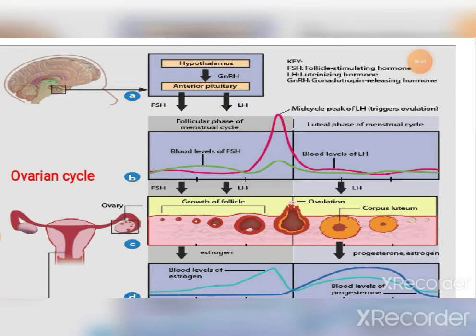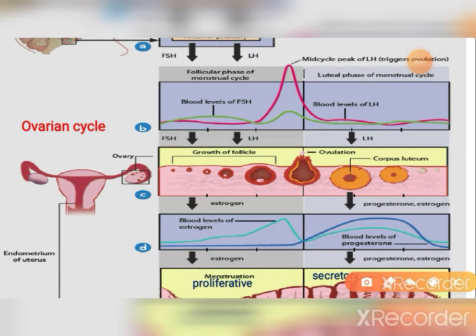So, now come to ovulation. Ovulation is the second phase of the ovarian cycle where the ovum is released from the Graafian follicle and it enters the fallopian tube and starts its journey through the fallopian tube. Okay, this is the ovulation period. This occurs on the 14th day of the month, and after ovulation, the next phase is called the luteal phase.